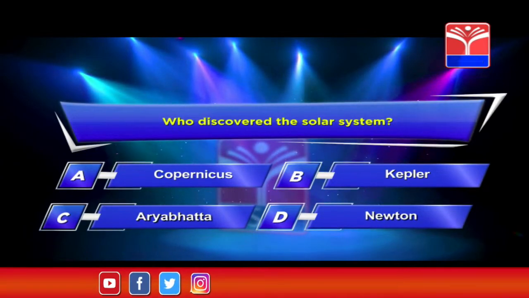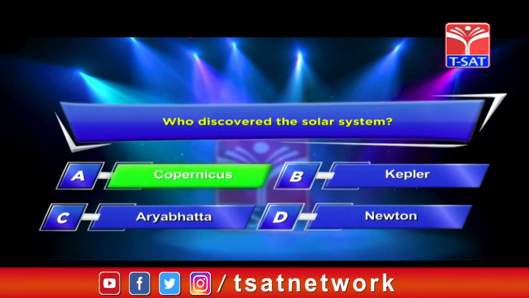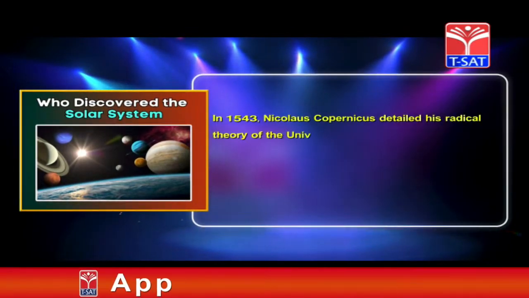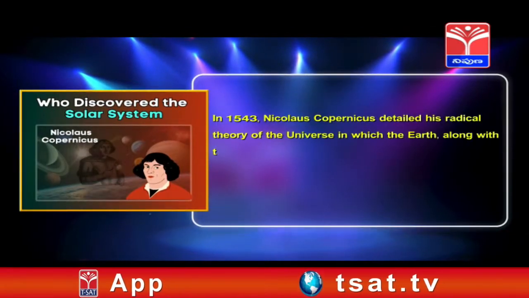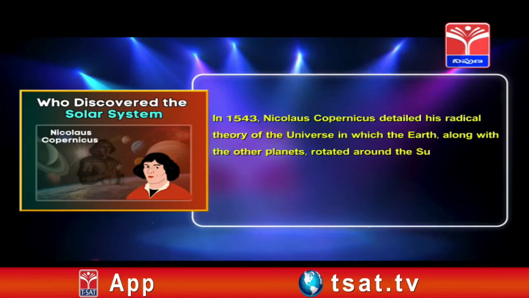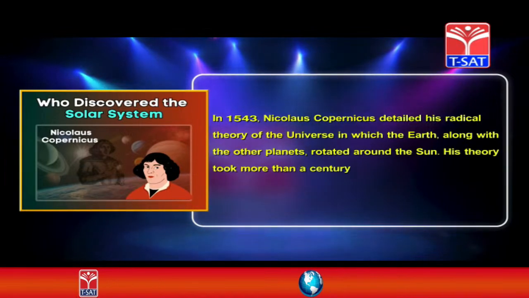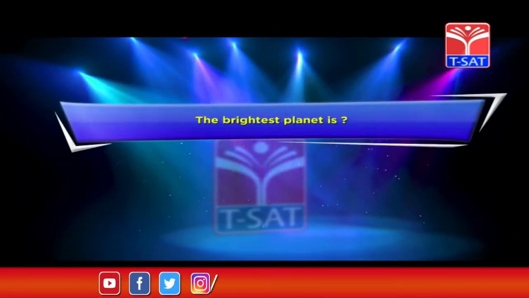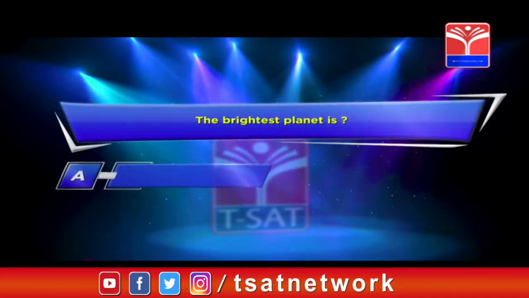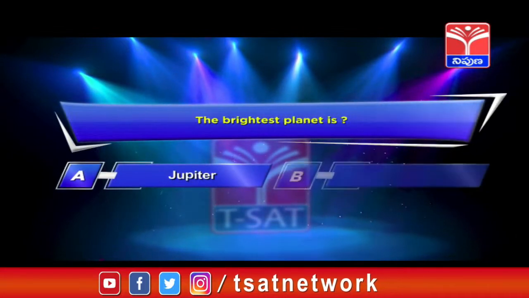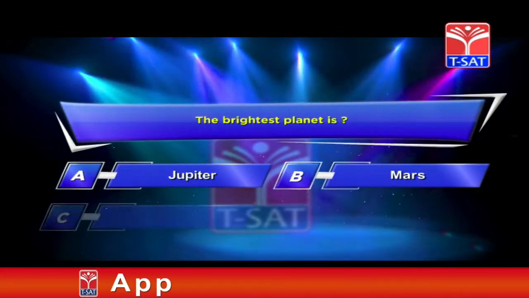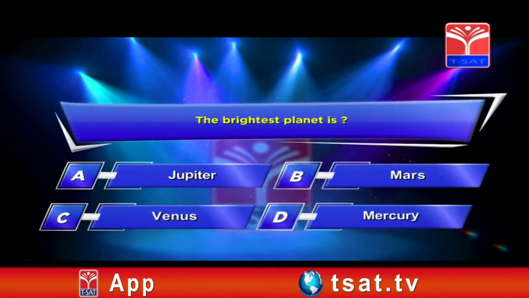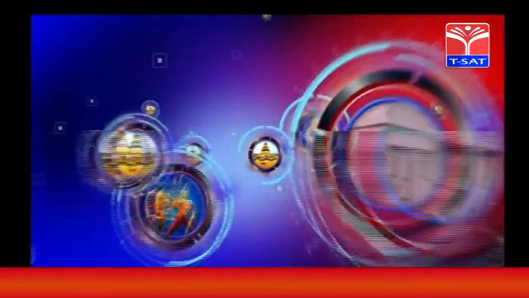The correct answer is option A. Copernicus. In 1543, Nicholas Copernicus detailed his radical theory of the universe, in which the Earth along with the other planets rotated around the Sun. His theory took more than a century to become widely accepted. Next question. The brightest planet is option A. Jupiter. Option B. Mars. Option C. Venus. Option D. Mercury. Your time starts now.